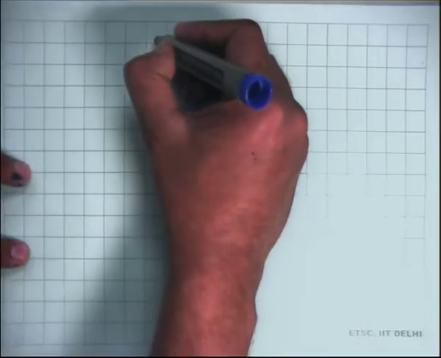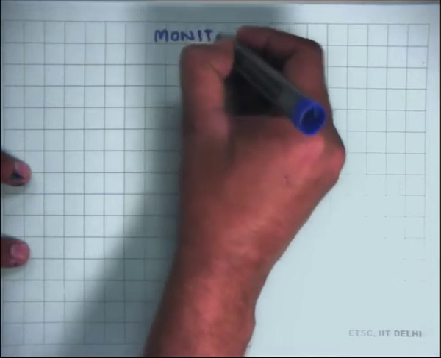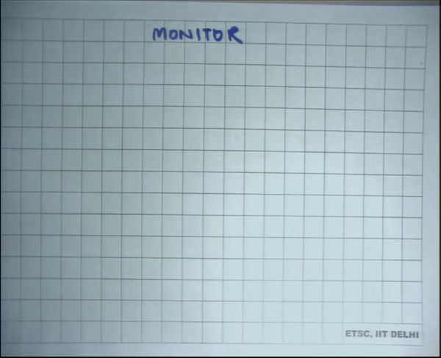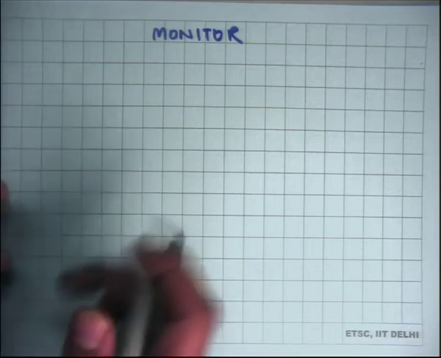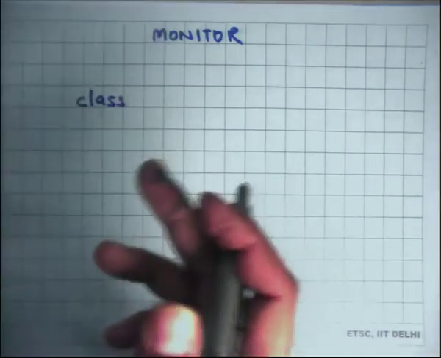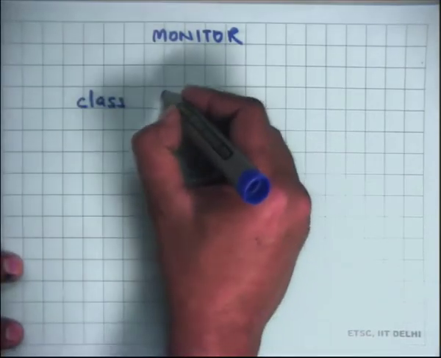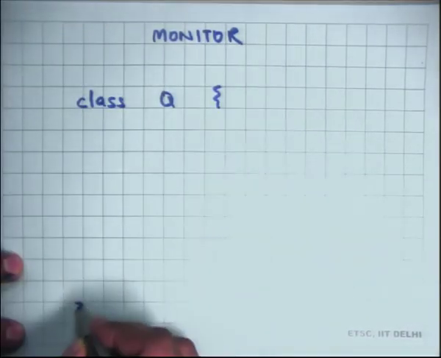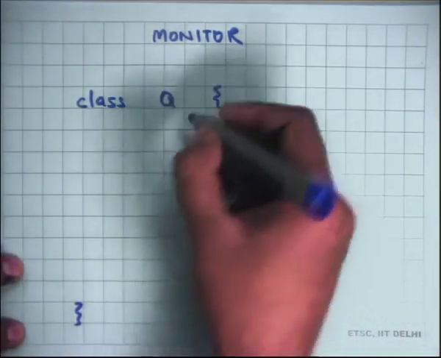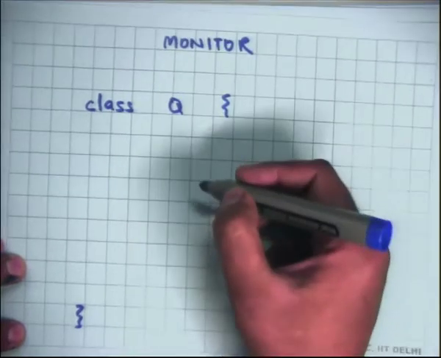So to solve this problem there's an abstraction called a monitor, which is first class support inside the programming language to do mutual exclusion. The idea of a monitor is that you use object orientation and define a class which will be called a monitor, and this class will have some shared data.